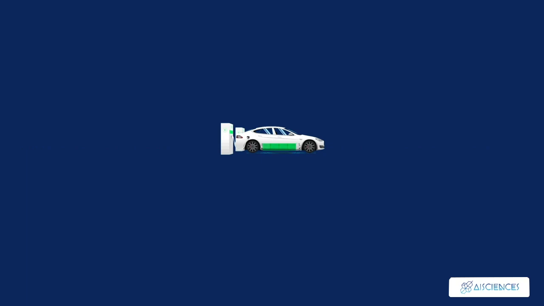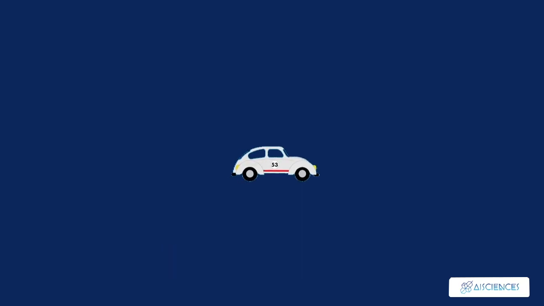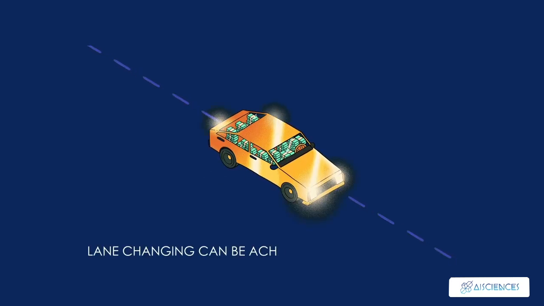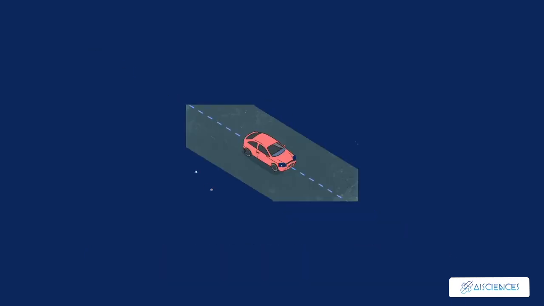Let's talk about it. Some autonomous driving tasks where reinforcement learning could be applied include trajectory optimization, motion planning, dynamic pathing, controller optimization, and scenario-based learning policies for highways. For example, parking can be achieved by learning automatic parking policies. Lane changing can be achieved using Q-learning, while overtaking can be implemented by learning an overtaking policy while avoiding collision and maintaining a steady speed thereafter.